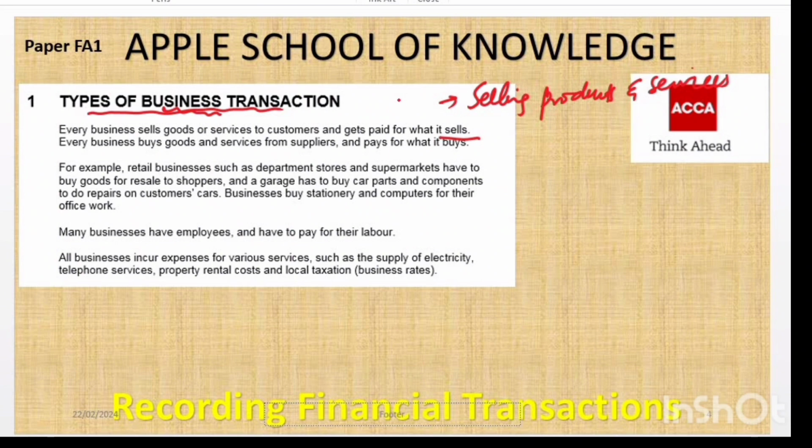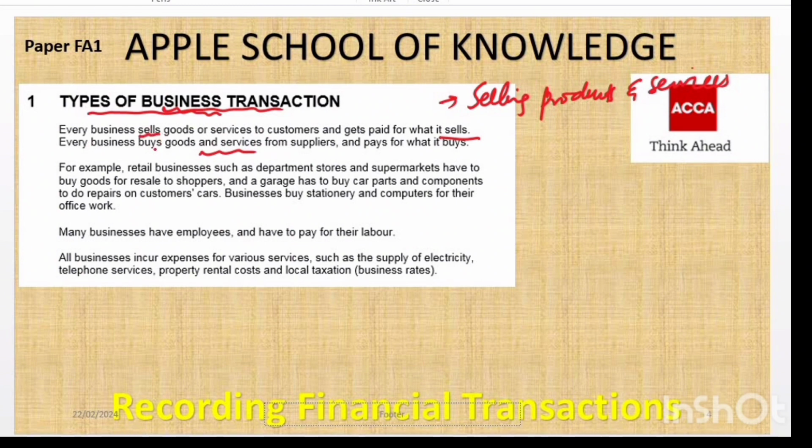What does it mean? It means that businesses make money by selling goods or services to customers. This could be anything from retail items like clothing or electronics to services like haircuts and consulting. Clear?